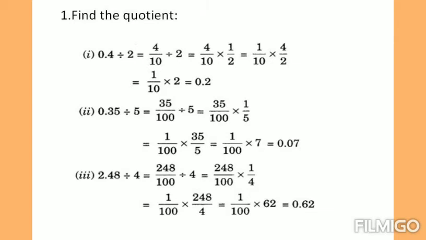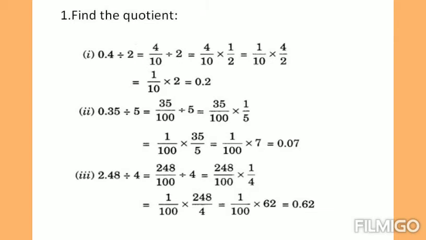If you want to cancel anything, you can cancel it. If you cancel 2 and 4, you will get 2 in the numerator, 1 in the denominator. So next, 2 into 1 is 2 divided by 10 into 1 is 10. So your answer is 2 by 10. 2 by 10 is a fraction. If you write it as a decimal, you can write it as 0.2.